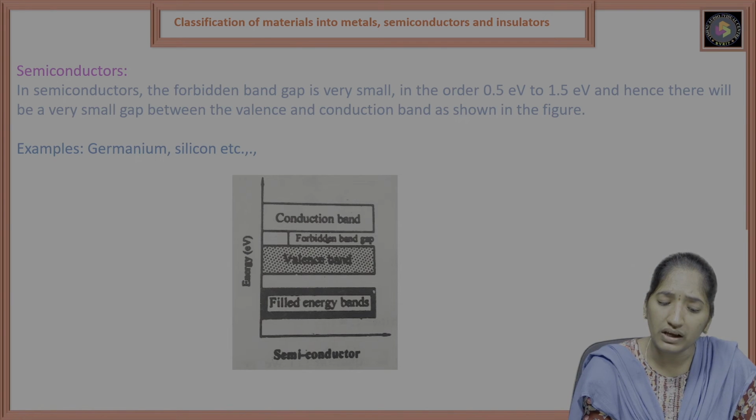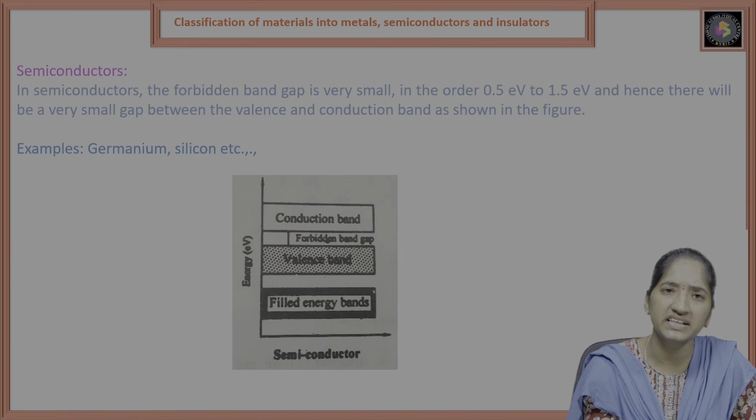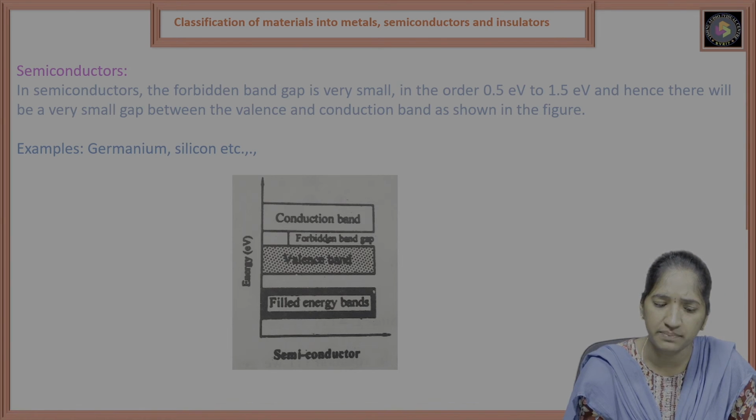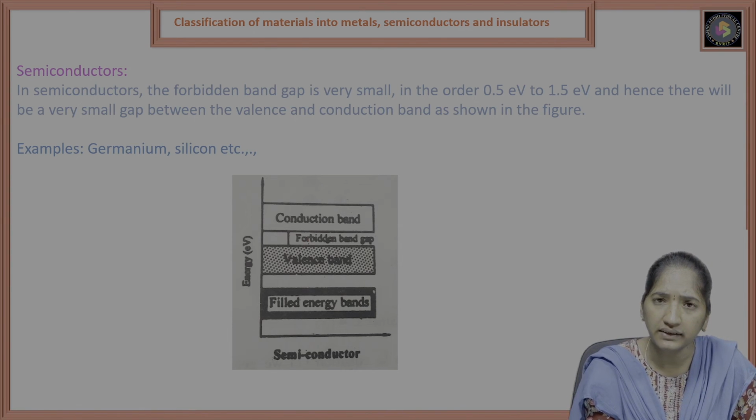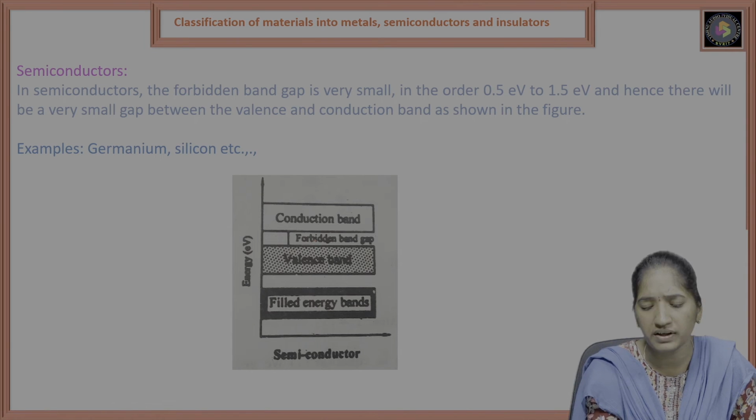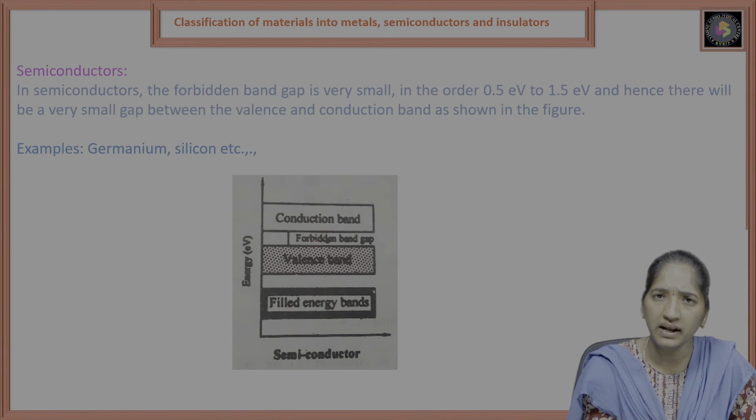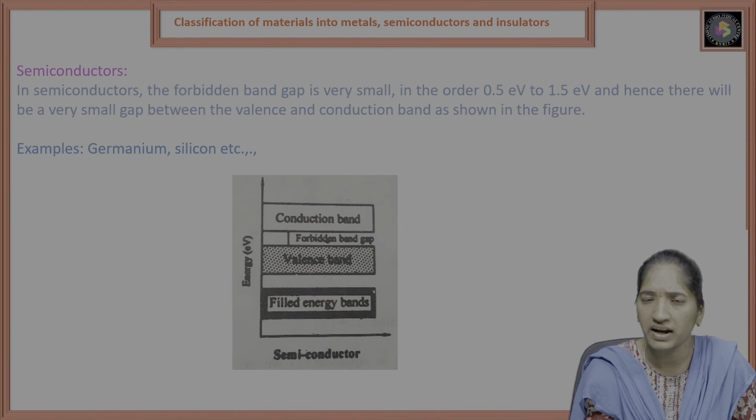If you observe the earlier slide, there is no energy gap between the conduction band and the valence band in a metal conductor, because they overlap each other. Coming to the semiconductor, it has a small forbidden band gap.